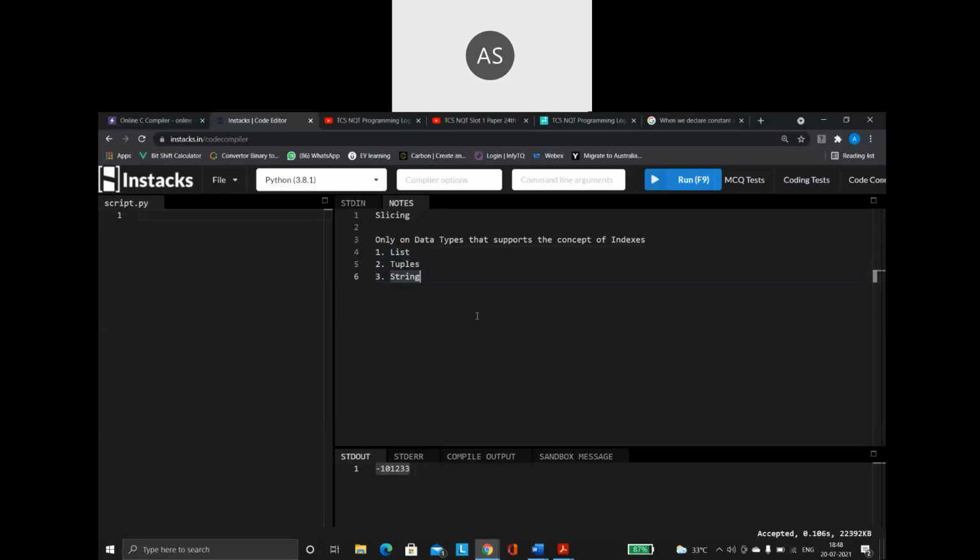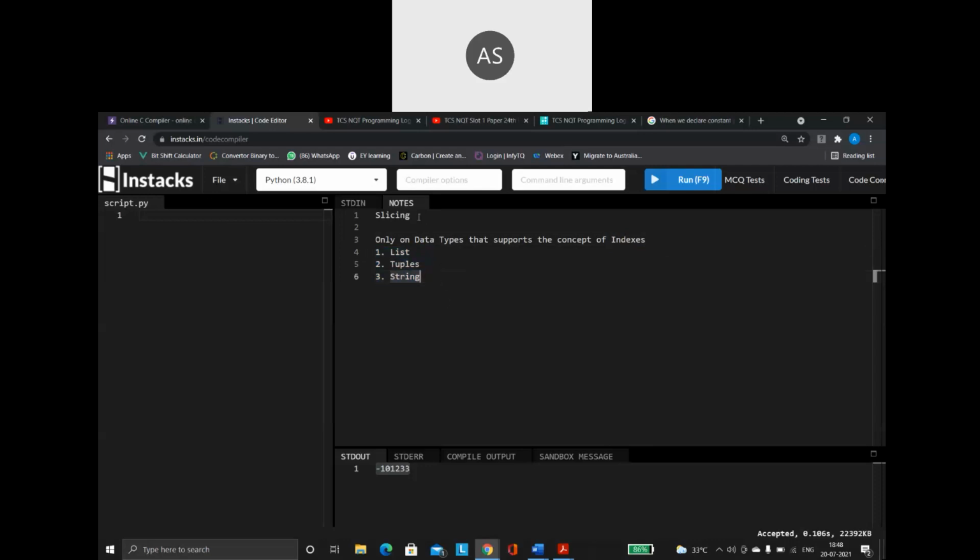On a set or a dictionary, no, it is not possible. On any of our normal variables, integer, float, complex, bool, no, not possible. So first thing is slicing is possible only on data types that support the concept of indexes. And in Python, these three are the only data types that support my index.